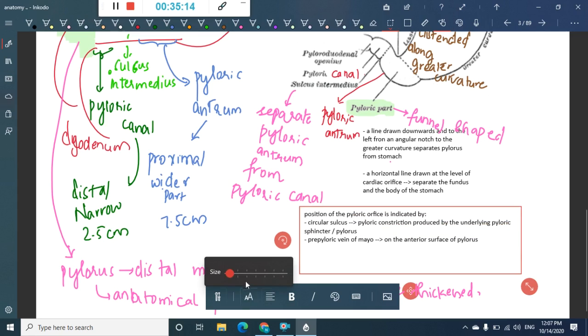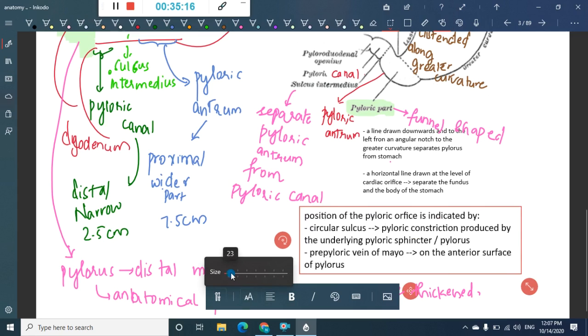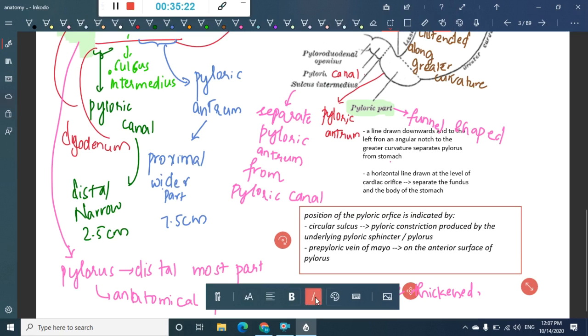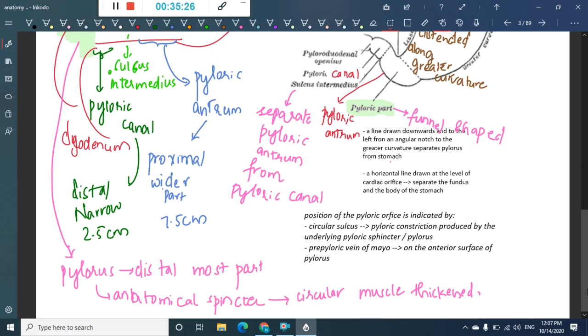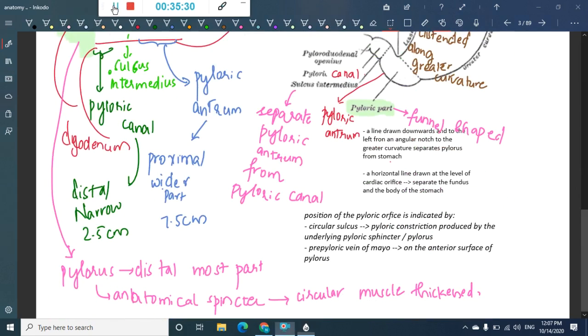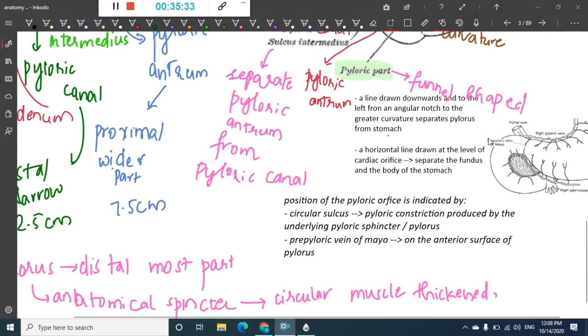So the position is mainly indicated by these two things, which is important. In this picture we have the pre-pyloric vein of Mayo.